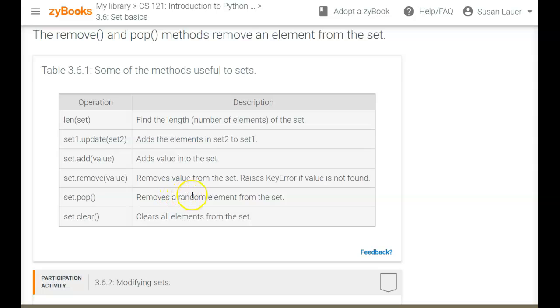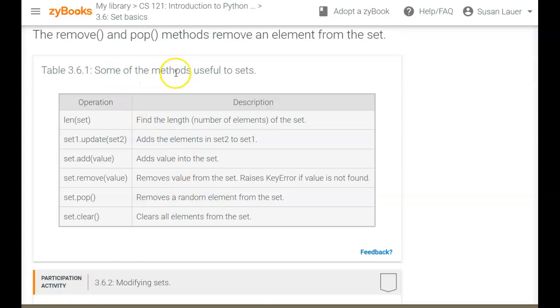This you could use if you were working with a set of cards, because the cards would be in a set, and if you were actually shuffling and then dealing out cards, you'd pop those cards off as you were removing them from the set so that you would know what was left in your stack of cards. And set clear clears all elements from the set.